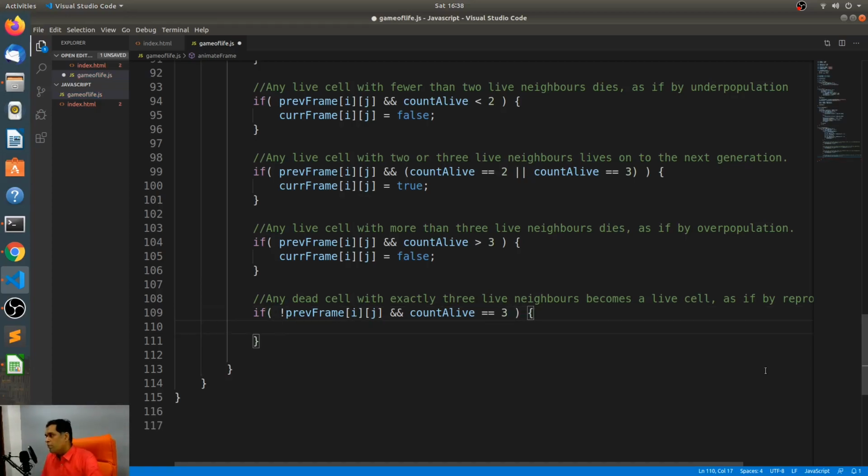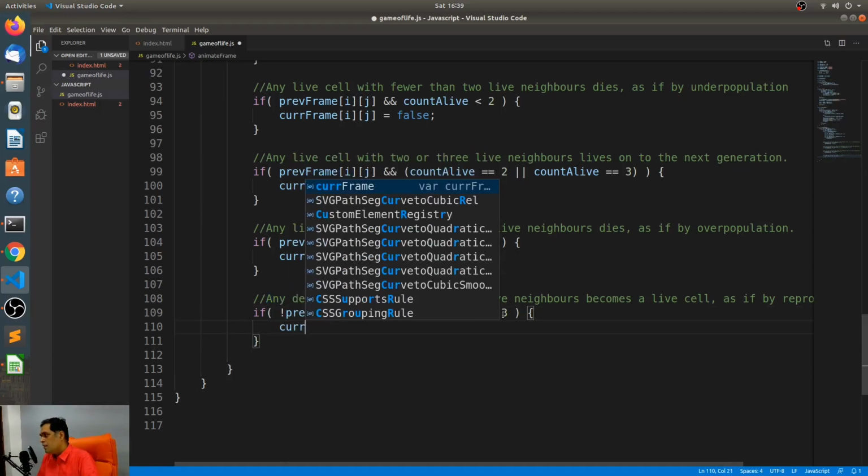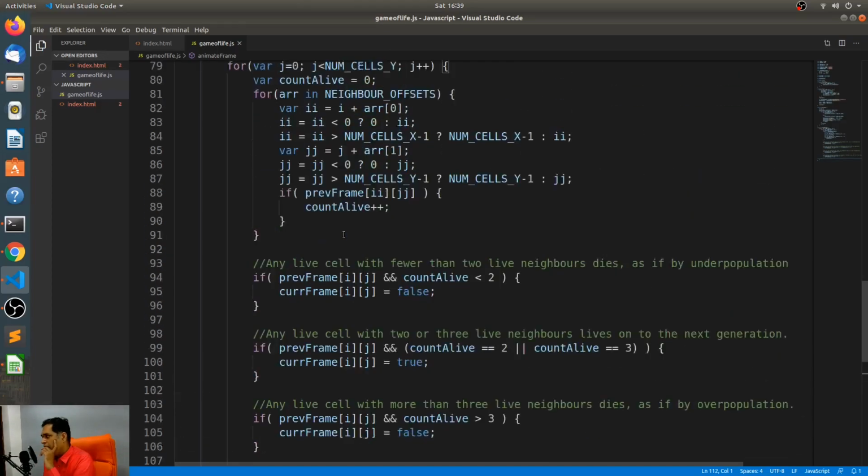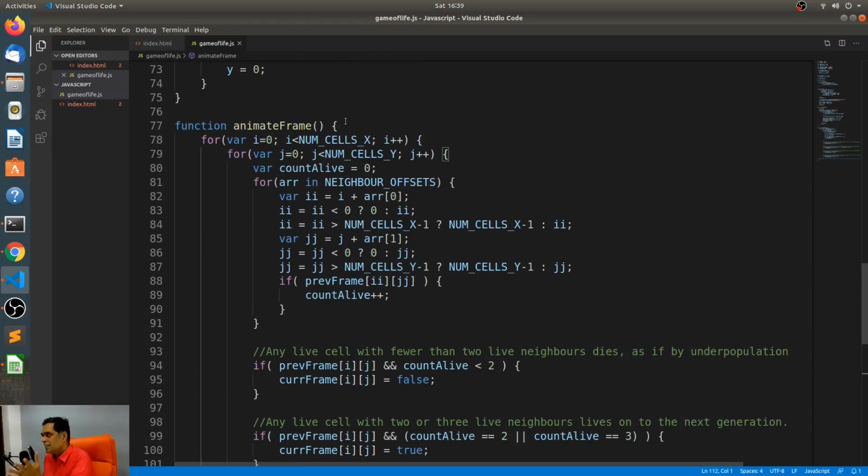Make sure that you understand what this means. Now if the cell was dead, then the current frame of i, j is equal to true. So now it has become alive. So this is essentially the game of life.